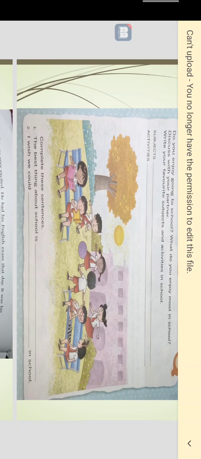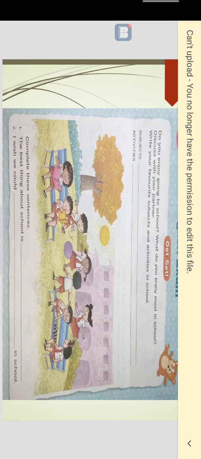And which are your favorite subjects? Those you can mention here. And favorite activities in the school. We are conducting so many activities in our school. You know them all. So in those activities, which is your favorite activity? There may be one activity you like, or somebody may like two or three or four activities. Whatever activities you like in our school, you can mention them here.